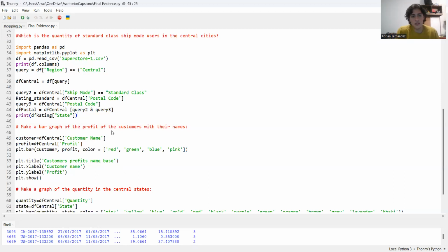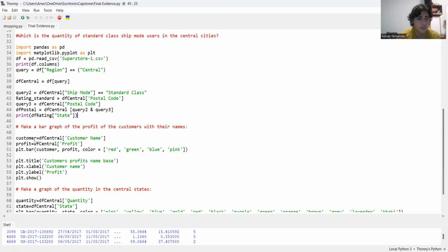It's a big graphic, but it's super specific and helps a lot to see who are the customers that are having the profit. So I think it's pretty useful if you want to know the specific names of your clients.